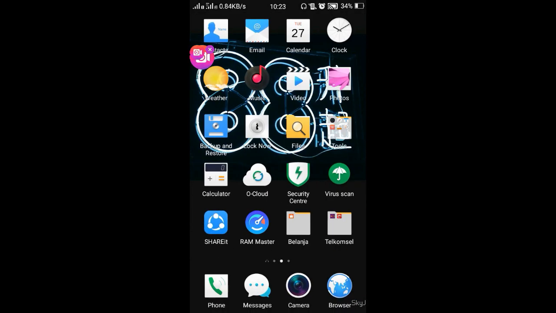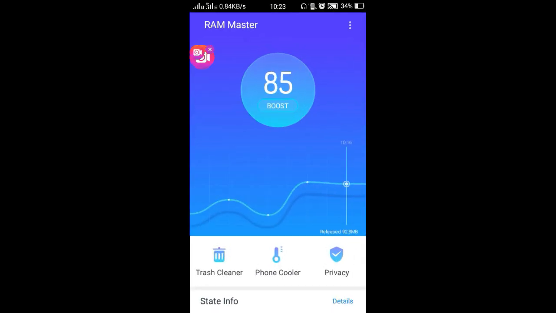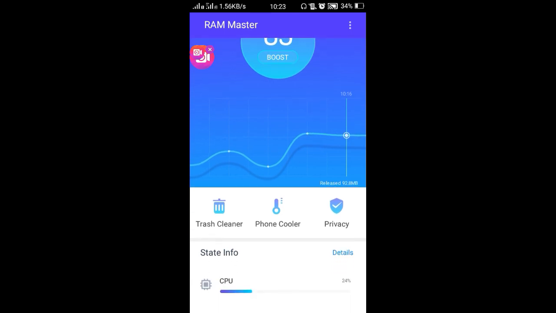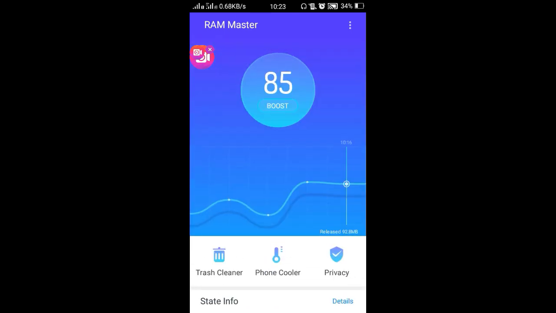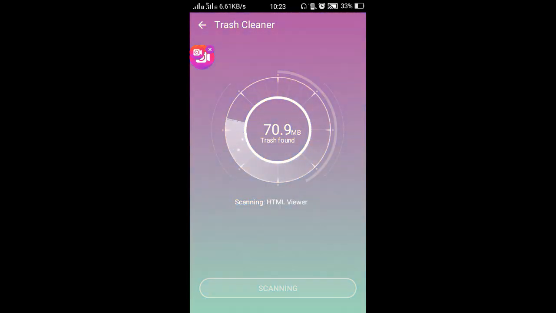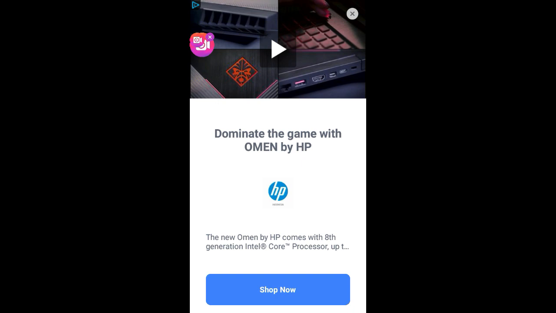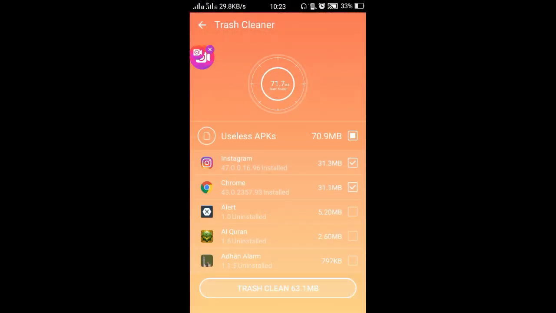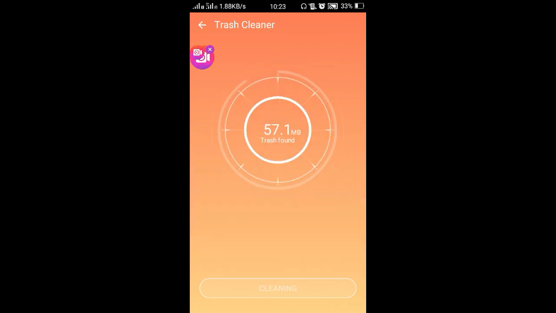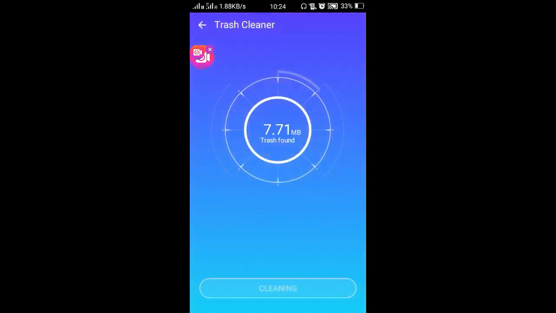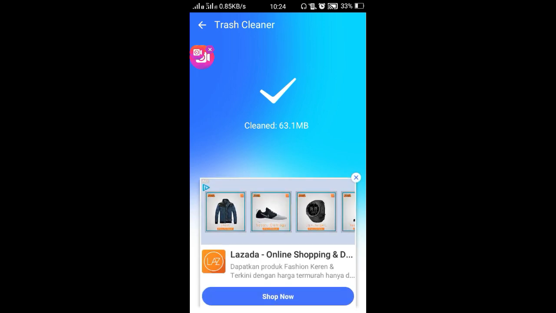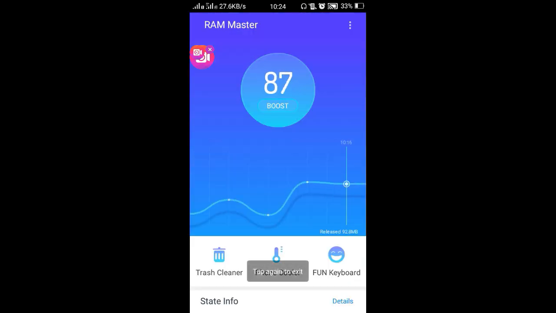Now you just open this RAM Master app and just tap the button Trash Cleaner and just wait. This application scans all chats in your mobile phone. Just click Trash Clean. Just wait a second. And